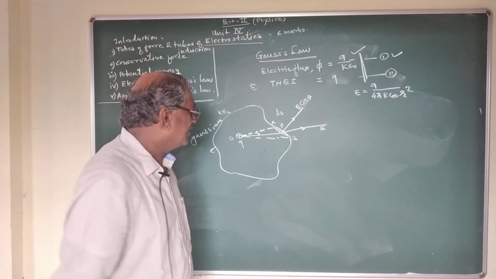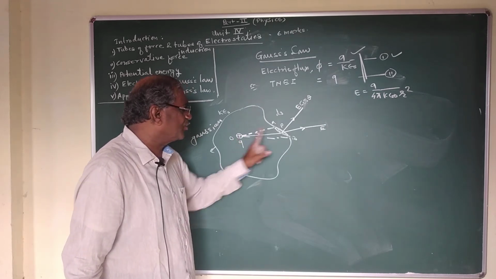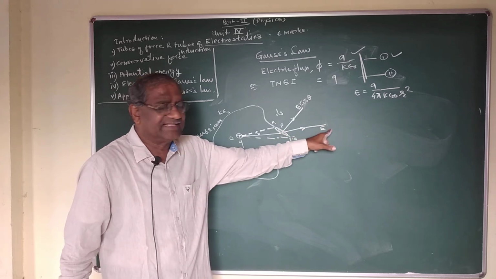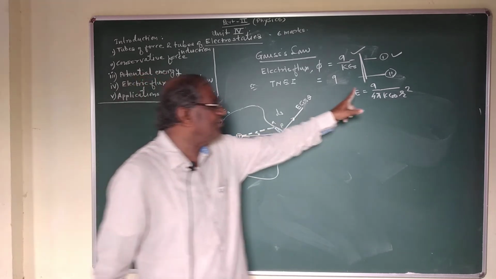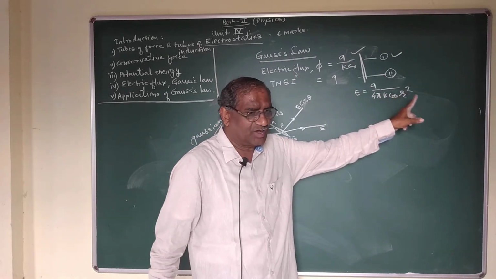Q. Now this static charge Q produces electric intensity at point P in this direction, given by E is equal to Q upon 4 pi k epsilon 0 r square.